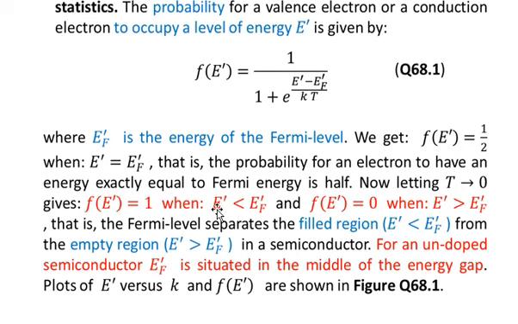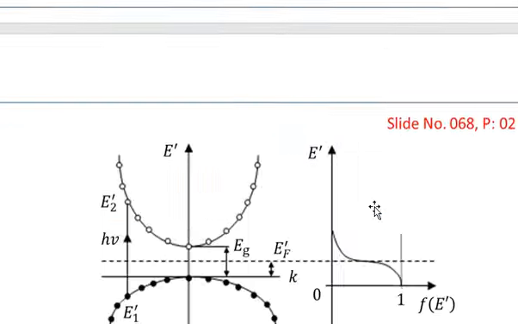We have discussed the two cases: a state with energy less than EF prime and a state E prime with energy greater than EF prime, with the respective probabilities equal to 1 and equal to 0.